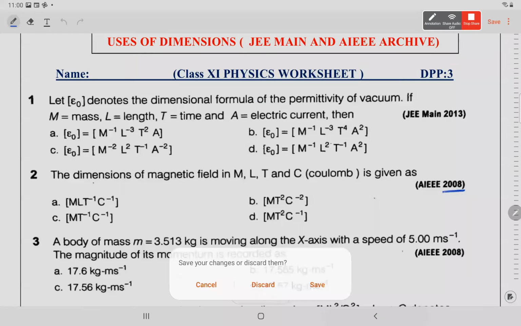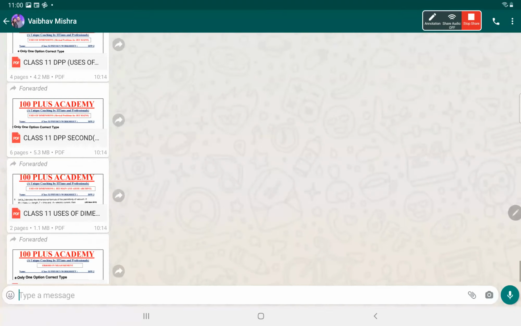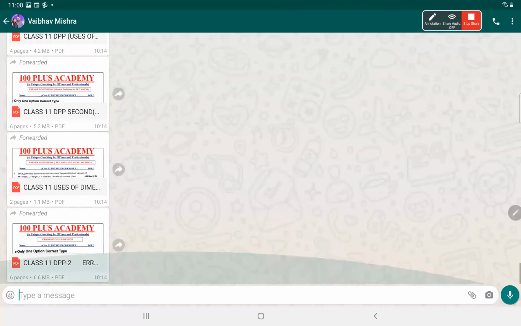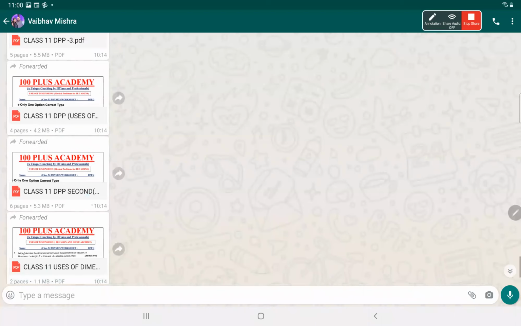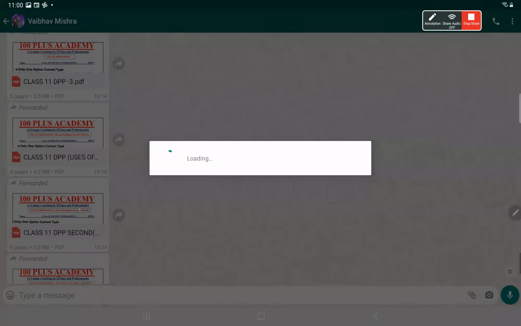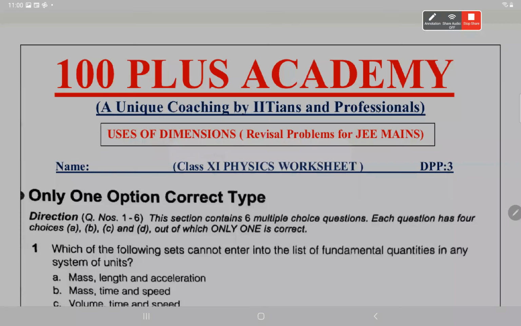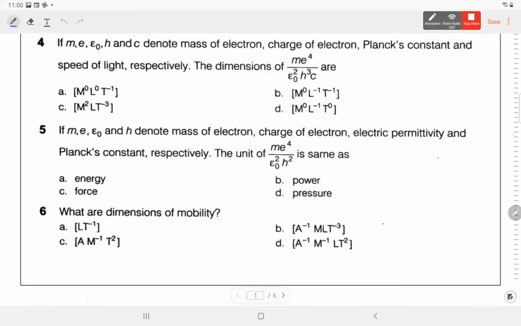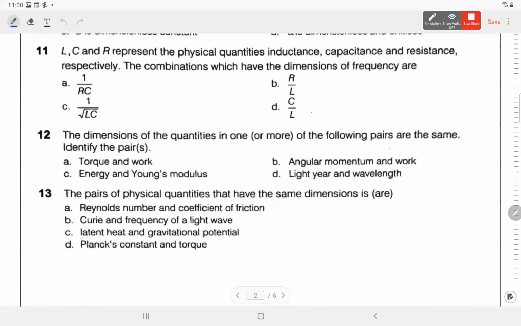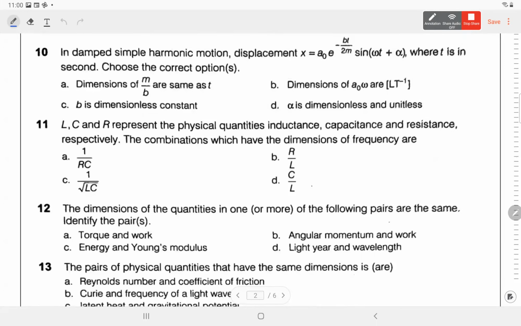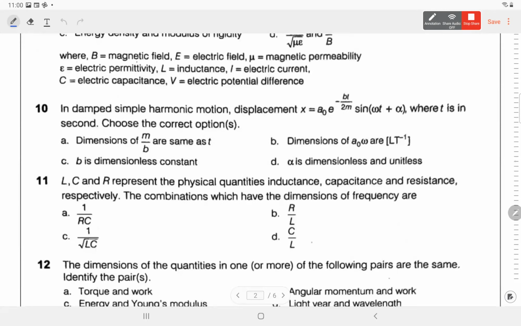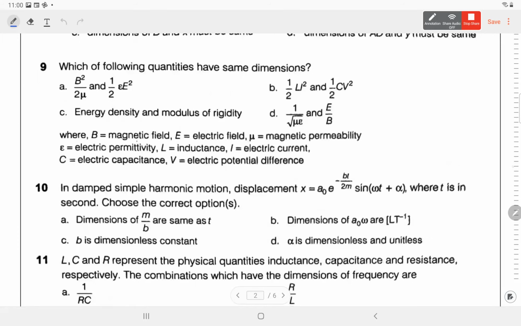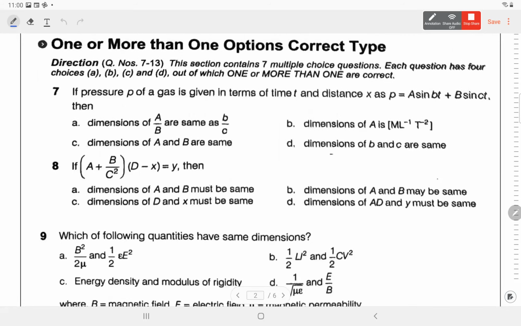I'll also show you the questions from Rydberg constant power. Yeah, these types of questions are also asked.